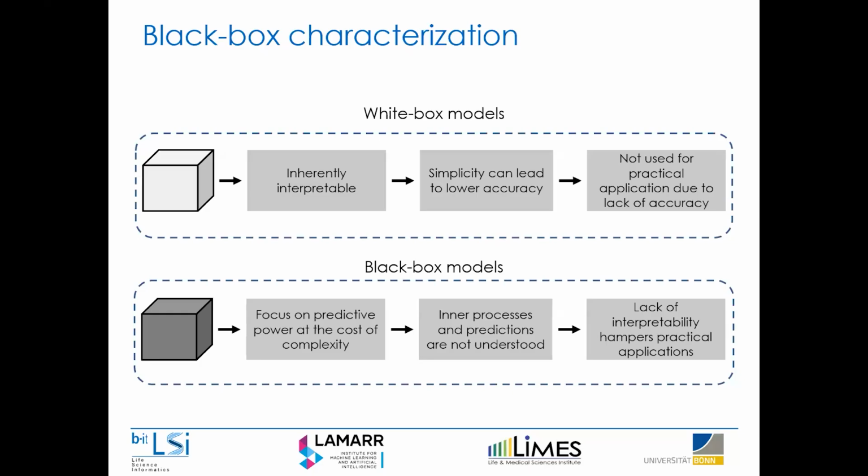On the other end of the spectrum, we have black box models. These are the type of models that focus on getting as much predictive power as possible, but usually at the cost of becoming increasingly complex. So these are, of course, all your deep learning frameworks, ranging from deep neural networks to graph neural networks. Generally, we cannot simply look at the inner parameters of a model to see why a decision was made. These models are far too complex.